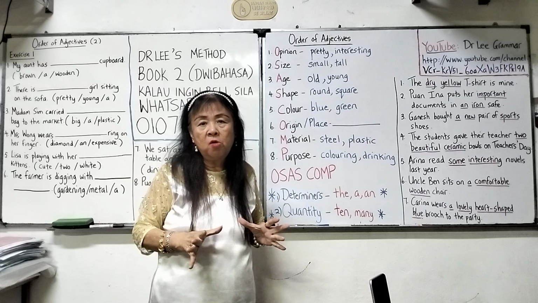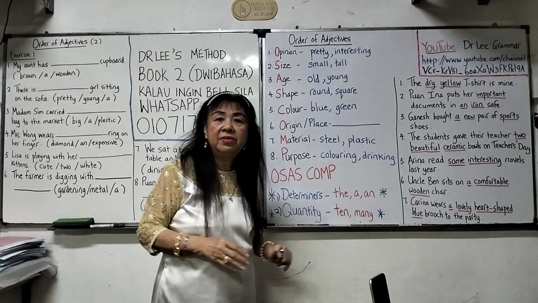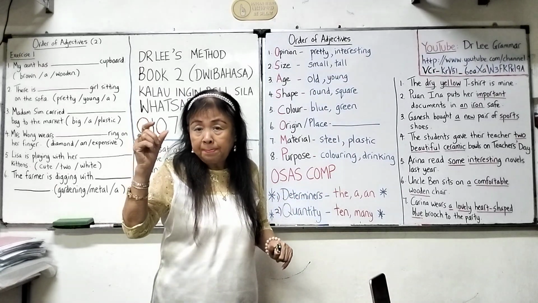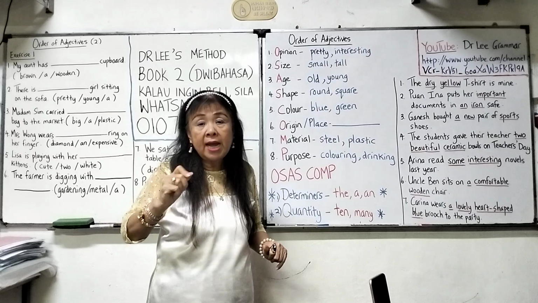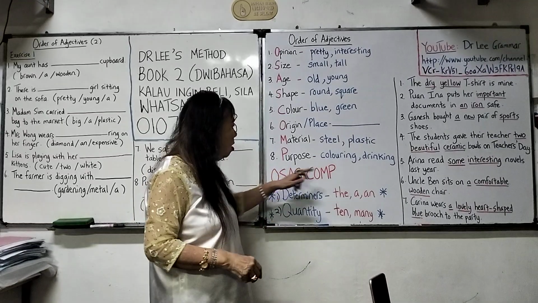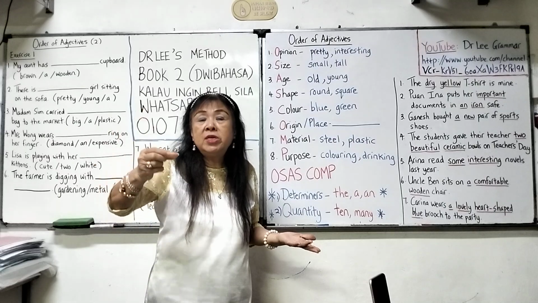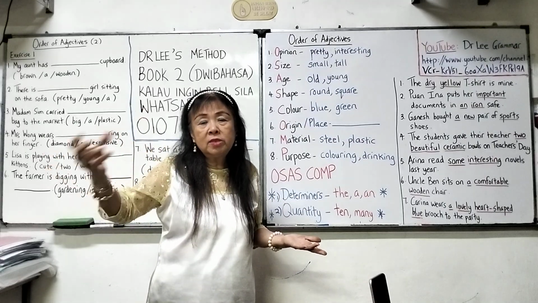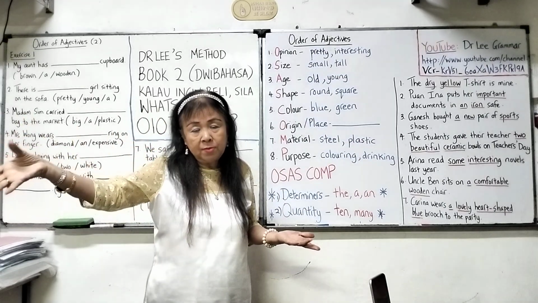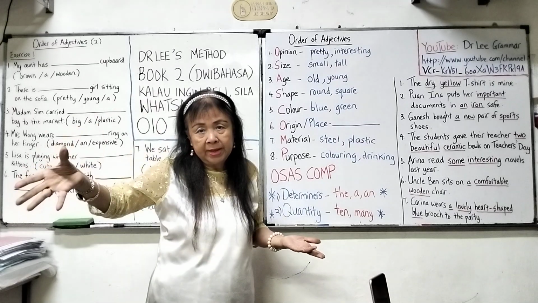And the last one is the purpose. What is this thing for? Maybe it's a coloring pencil. So the purpose of this pencil is for coloring. Or maybe a drinking glass, for example. That means drinking is the purpose, why we have that cup.